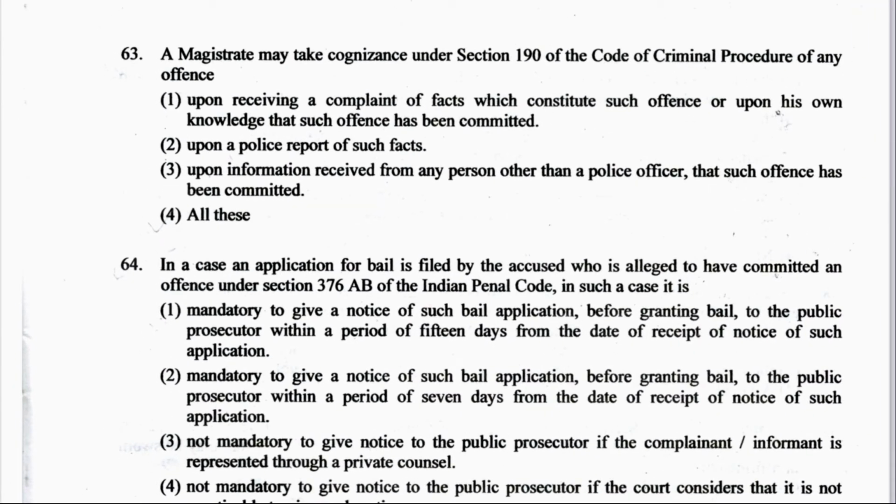A magistrate may take cognizance under section 190 of CrPC of any offence upon receiving a complaint of the facts which constitute such offence, or upon his knowledge that such offence has been committed, upon a police report of such facts, upon information received from any person other than the police officer that such offence has been committed, or all of the above. The right answer here is option number 4, all of the above, because according to section 190 of CrPC, which is cognizance of offences by magistrate. Next question, question number 64.